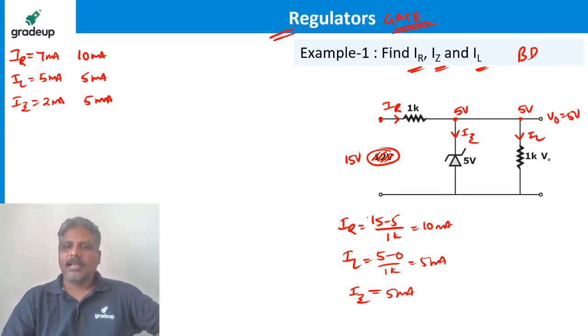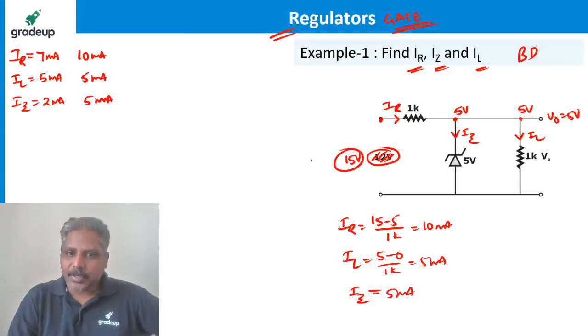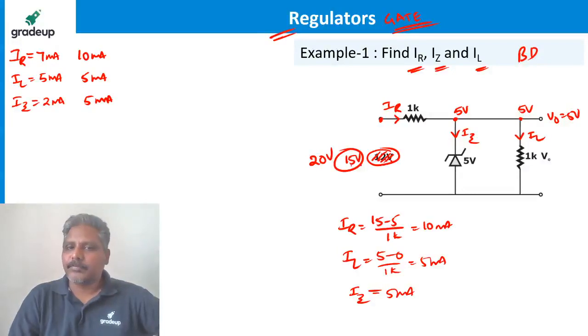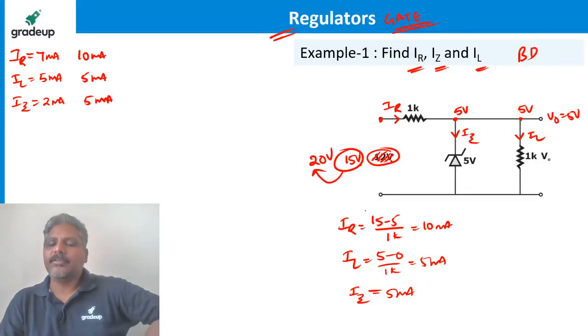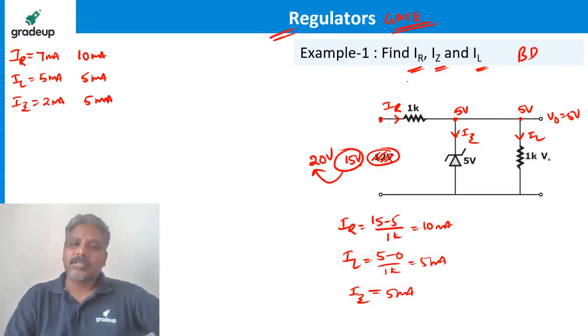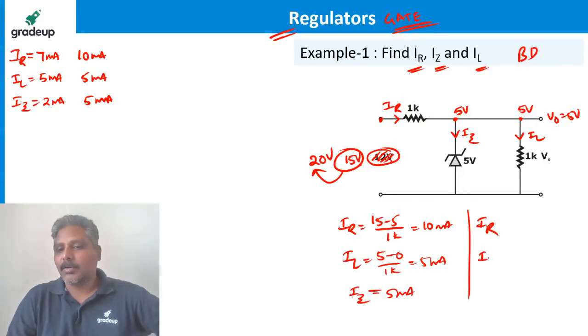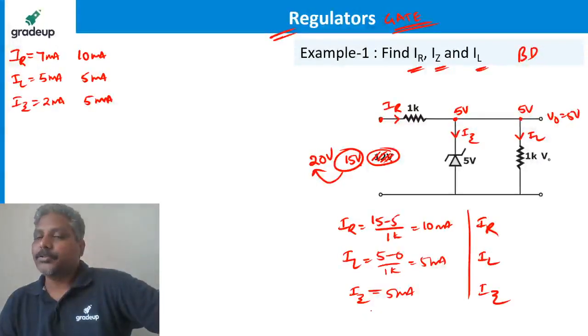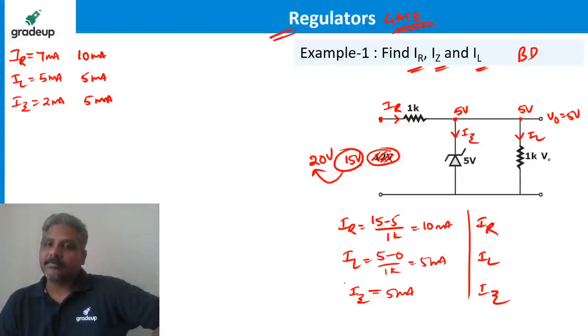Here, let's go to another example. Let's make it 20 volts. Imagine input voltage is increased from 12 to 15 and again from 15 to 20 volts. Now tell me again the values. Tell me how much is IR now. Tell me how much is IL. Tell me how much is IZ. You can tell me again. All of you please do it. There is a point I want to explain here.